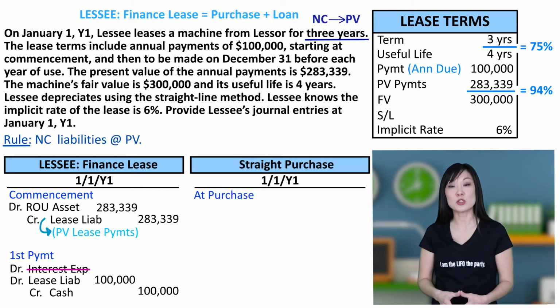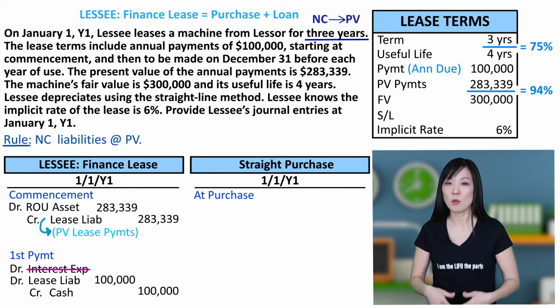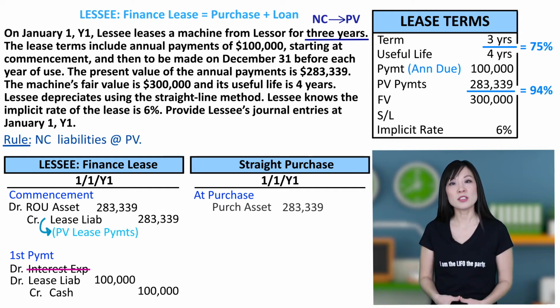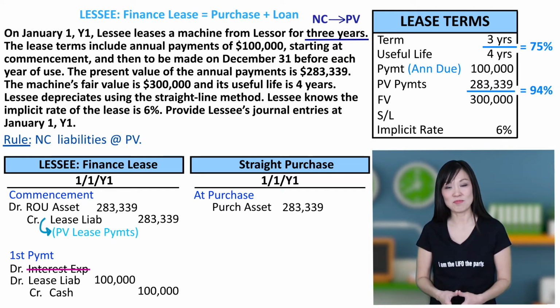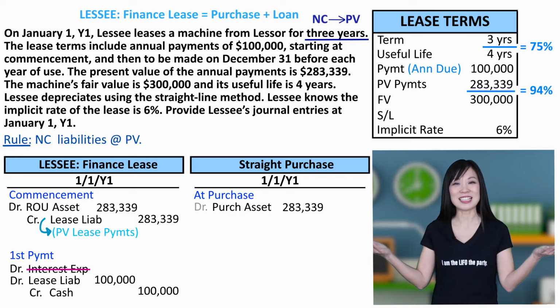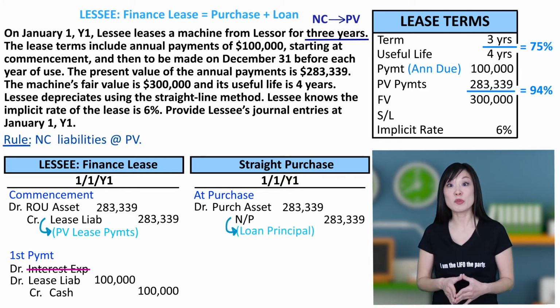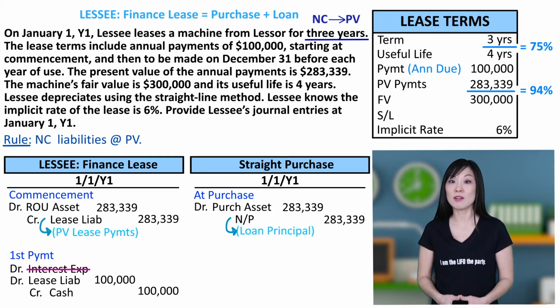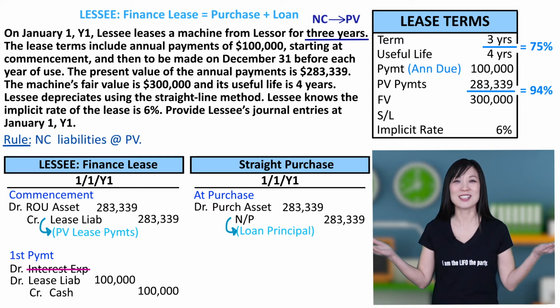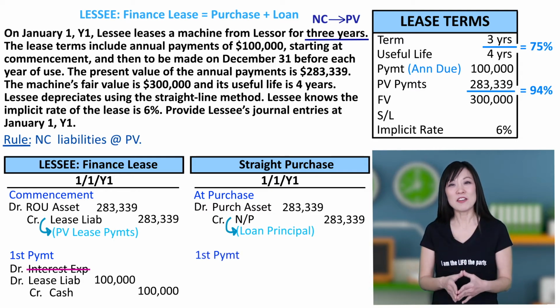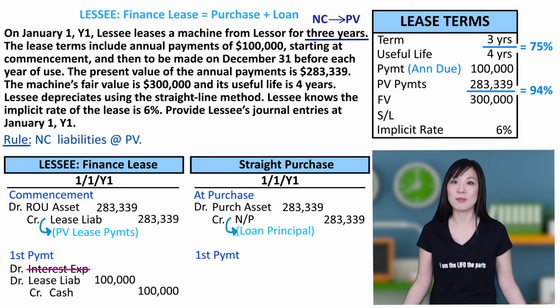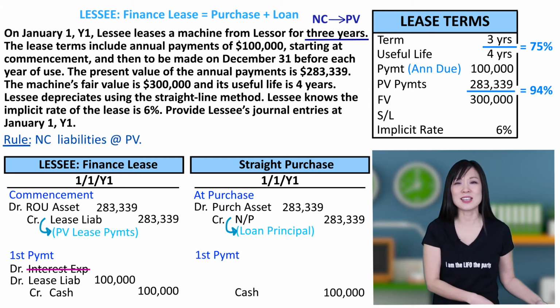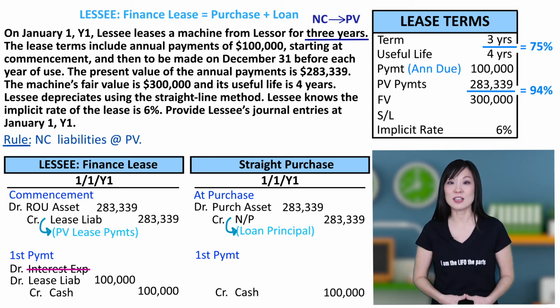Let's compare these entries to a straight purchase. If lessee purchased the asset outright, what would the entry look like? Purchaser would record the purchased asset. Asset increasing, that's a debit. And purchaser would record a liability for the loan used to pay for the asset. Note payable, that's a liability, increasing, credit. And if the purchaser made a payment at the time of purchase, just like in the lease problem, that's cash, decreasing, credit. What's the other side of the entry?